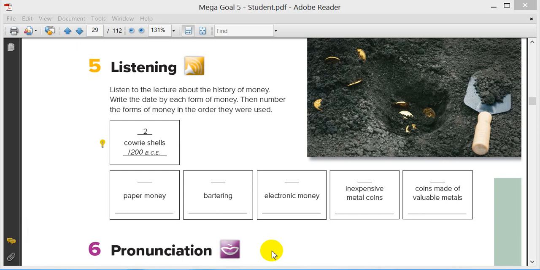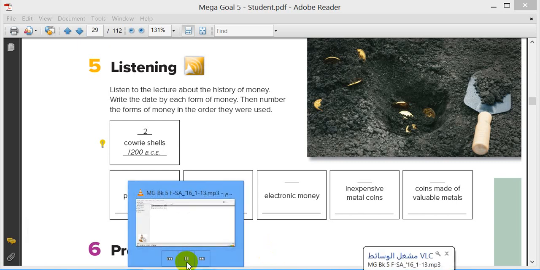At one point, people probably thought the cowrie shells were going to be used forever. That's how many of us think about coins and paper money now. But money is likely to continue to change. In fact, a new kind of money is already being exchanged over the internet. This money, called electronic money or digital cash, functions like real cash, except it's not on paper. The money in a bank account is converted to a digital code, which can be used to make purchases. While digital cash is very new, it is expected to become common in the years ahead.